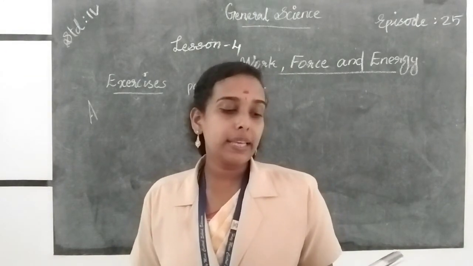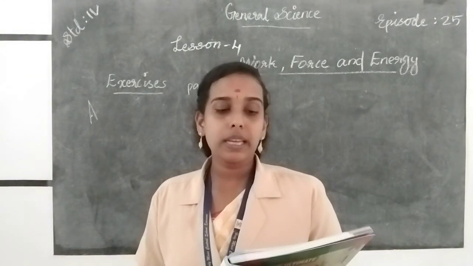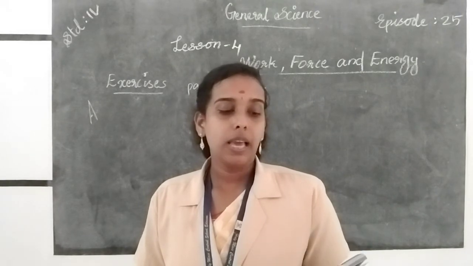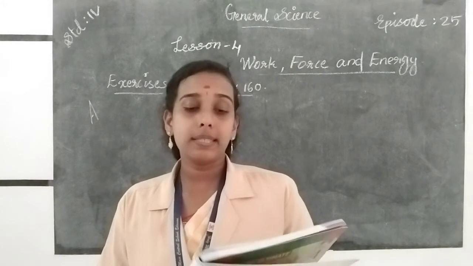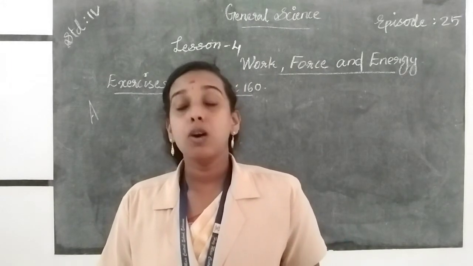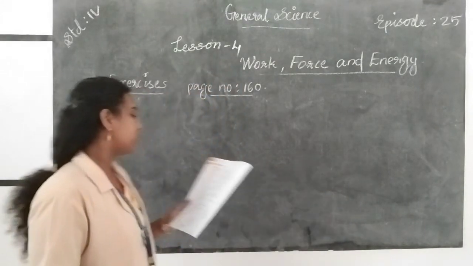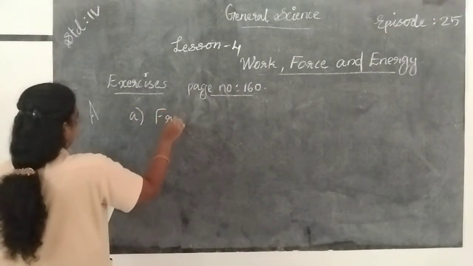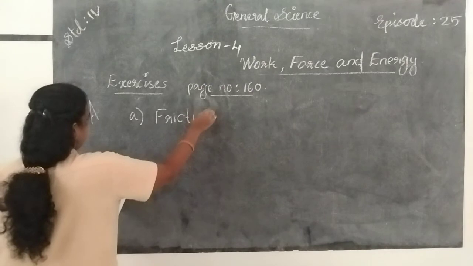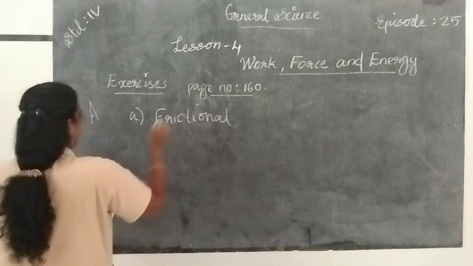A moving body slows down or stops on its own due to which force? Frictional force. So option C, frictional force.